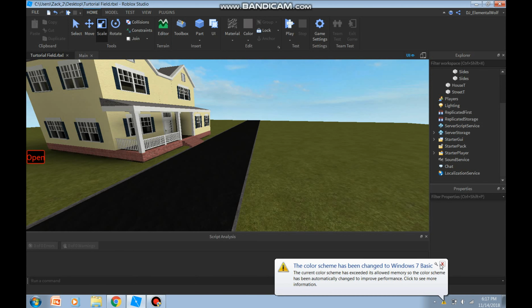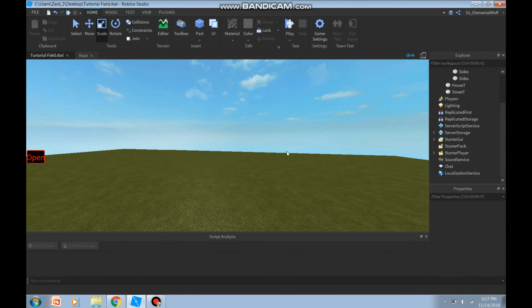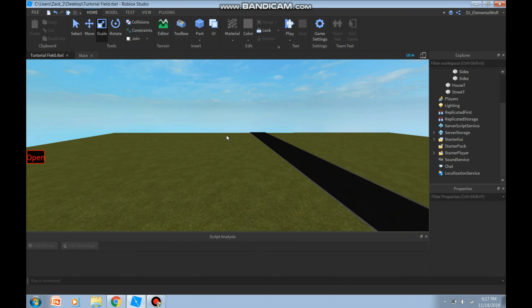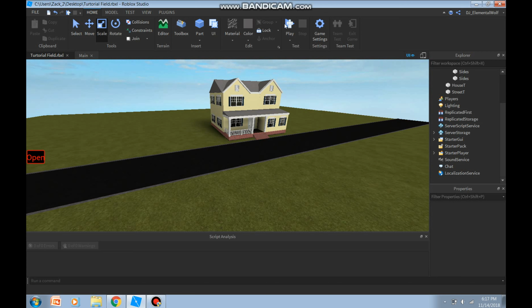So I have my little test field, and here I created a little road with a house. So if I play, once it loads, it's loading.